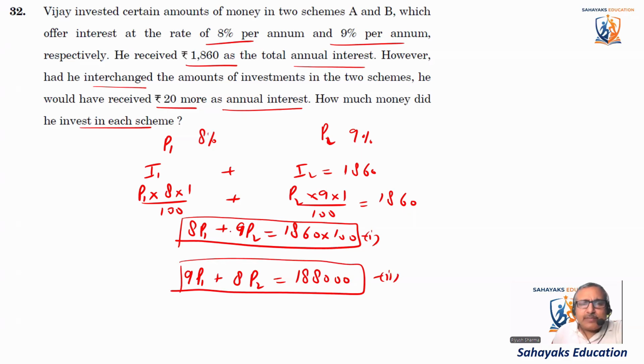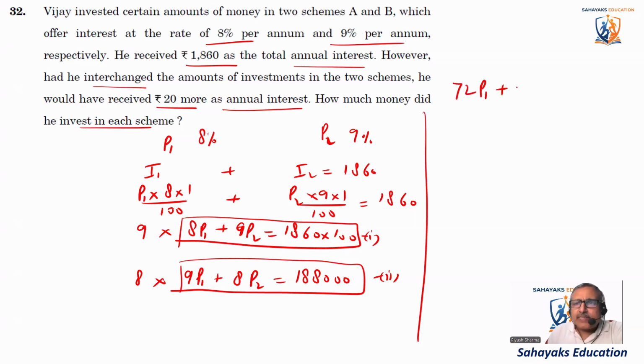We'll use the elimination method. For the elimination method, what are we going to do? We multiply the first equation by 9 and the second equation by 8. The first equation comes out to be 8 nines are 72P1 plus 81P2 is equal to 186000 multiplied by 9.